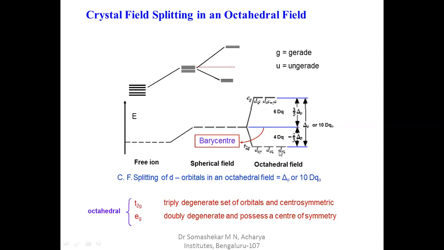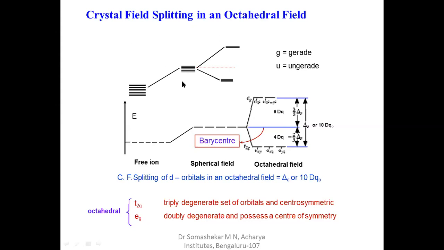Or in terms of delta naught, minus 2 by 5 delta naught and plus 3 by 5 delta naught. The center we call the barycenter. So this is how the d orbitals split.